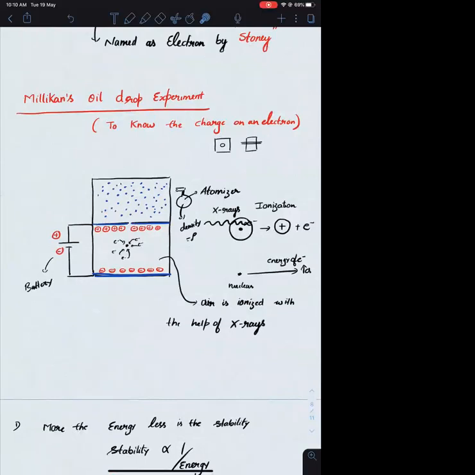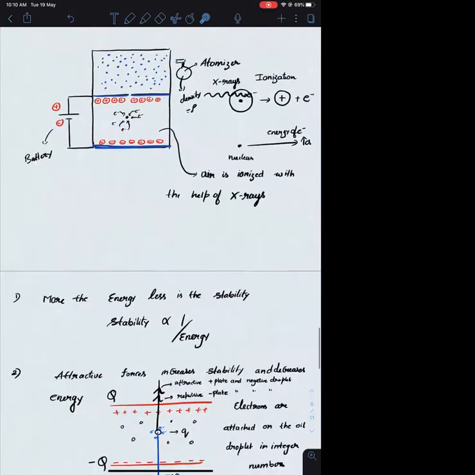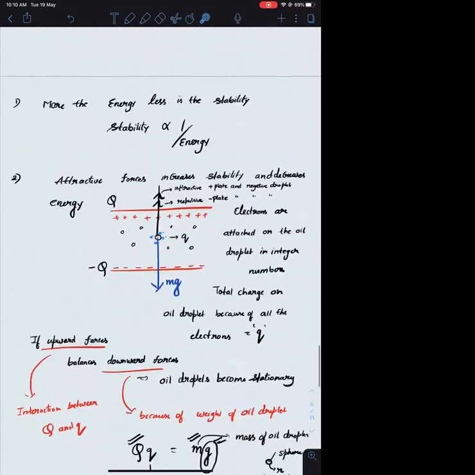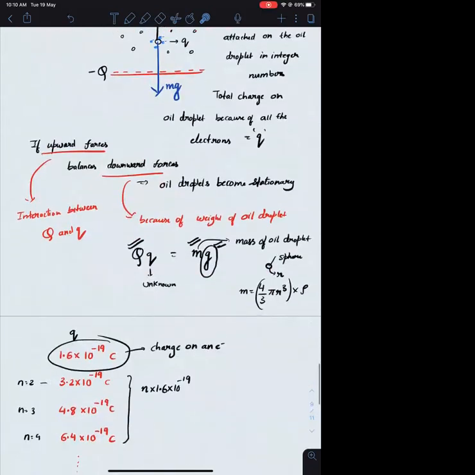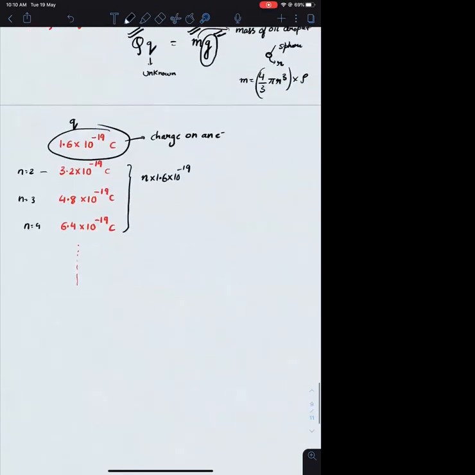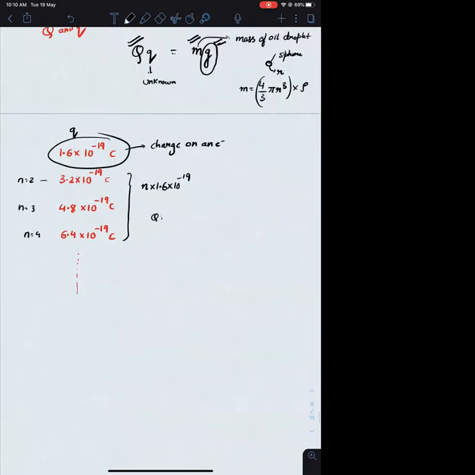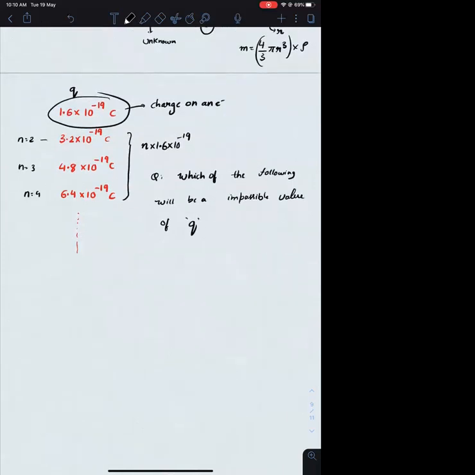Yes, sir. From this particular experiment, we only need to know this much. The charge on the electron is 1.6 into 10 raised to minus 19. No need to do any of the calculations. They may give you one question something like this. Which of the following will be an impossible value of Q? What is Q? Q is the total charge on the oil droplet.